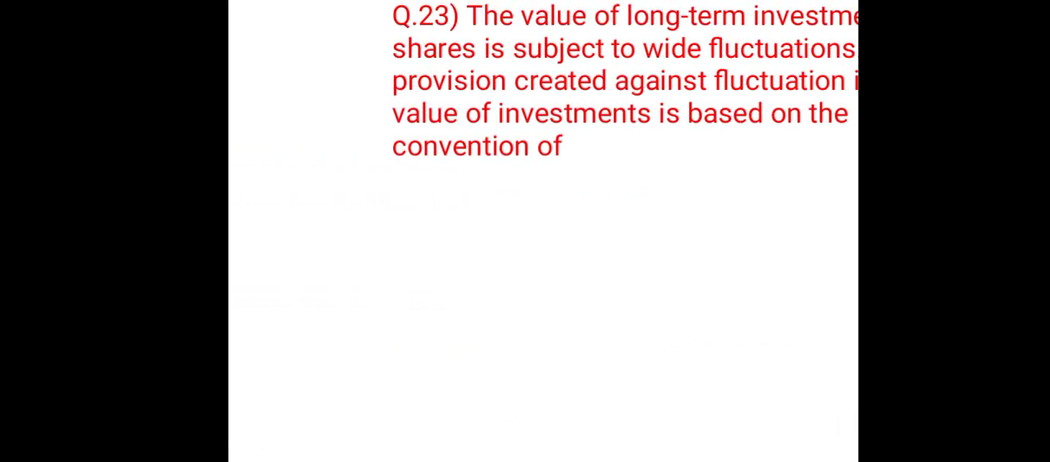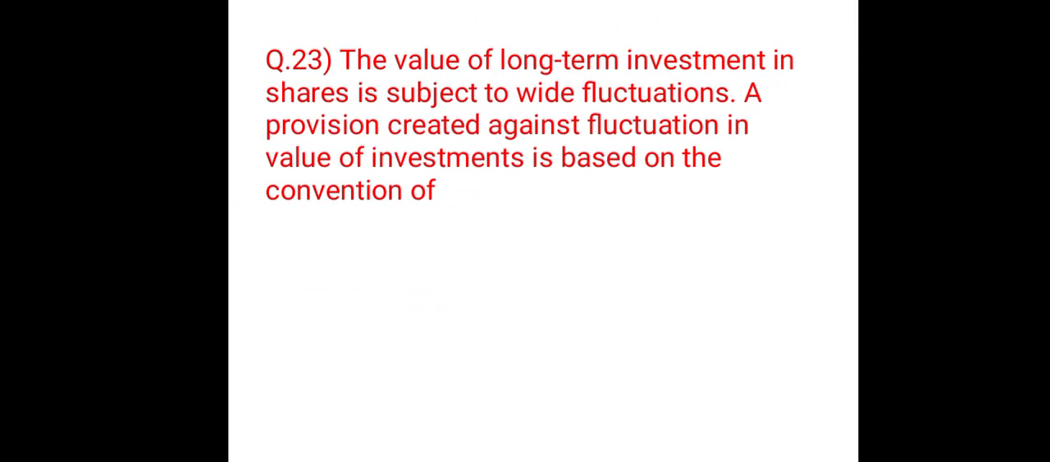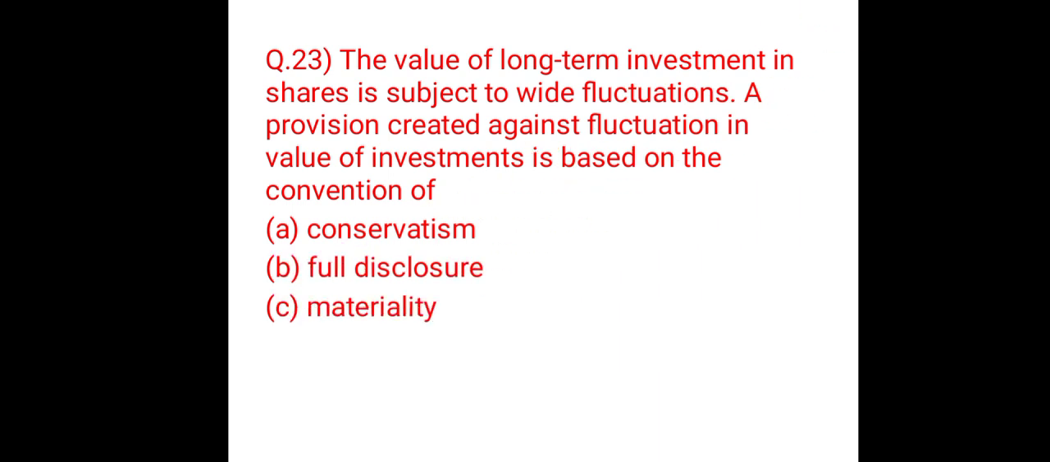The next question is: the value of long-term investment in shares is subject to wide fluctuations. A provision created against fluctuation in value of investments is based on the convention of option A conservatism, option B full disclosure, option C materiality, option D consistency. The correct answer for this question is